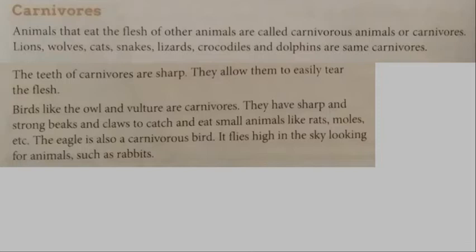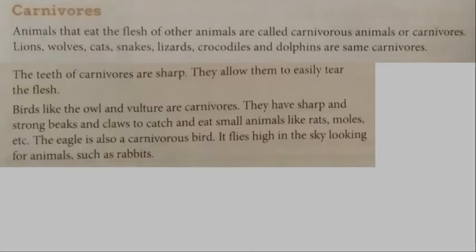Next, we will study about the second type of animals according to the food they eat. They are carnivores. Animals that eat the flesh of other animals are called carnivorous animals or carnivores. Lions, wolves, cats, snakes, lizards, crocodiles and dolphins are some carnivores. The teeth of carnivores are sharp. They allow them to easily tear the flesh.